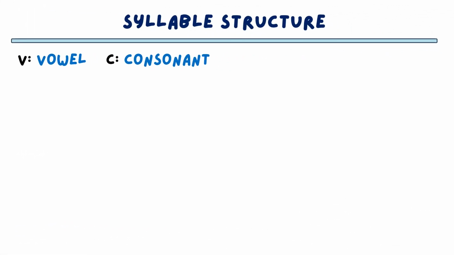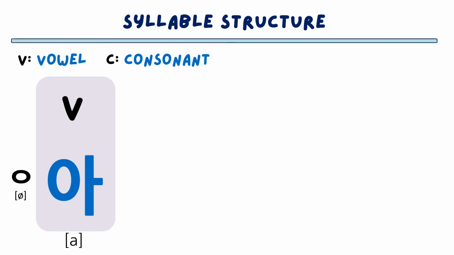Let's look at the syllable structure. V stands for vowel and C stands for consonant here. There are 4 syllable structures in Hangul. First, vowel only, like a. We will learn this more later, but here, the circle shows there is no consonant sound and is written together when there is only a vowel.